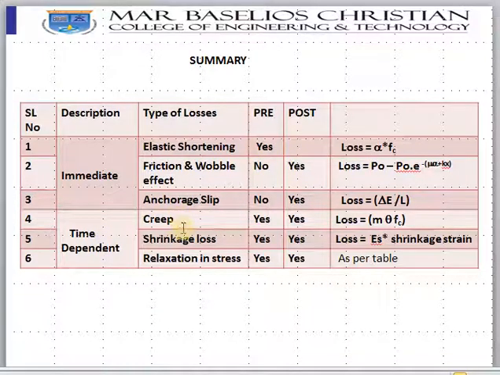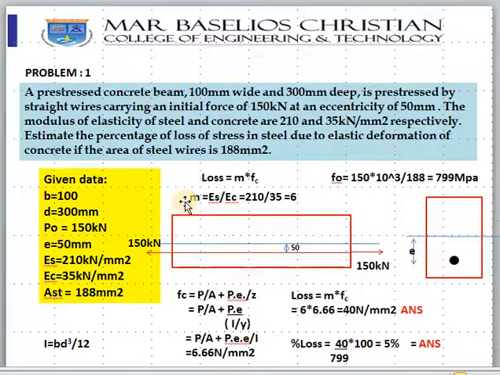And the creep, shrinkage and relaxation happen for both pre-tensioning and post-tensioning, because these are long-time effects that happen over a course of time. And these are the formulae which we use for finding out the stresses. Let us see them one by one. Let us do one problem, it will be more clear.